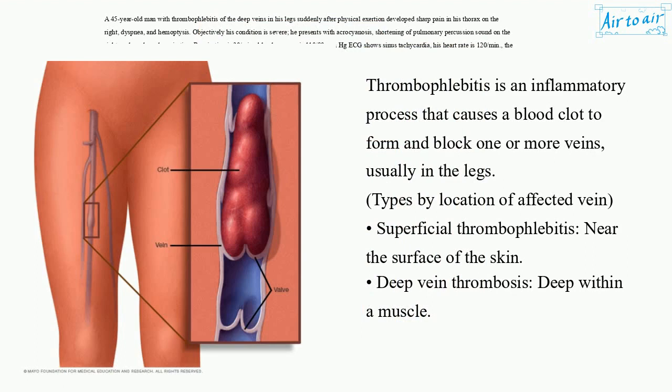Thrombophlebitis is an inflammatory process that causes a blood clot to form and block one or more veins, usually in the legs. Types by location of affected vein: superficial thrombophlebitis, near the surface of the skin; deep vein thrombosis, deep within a muscle.